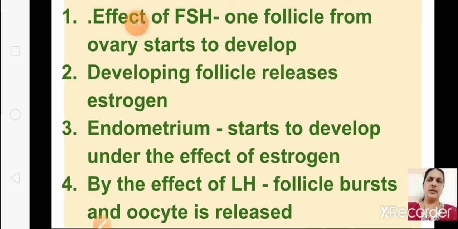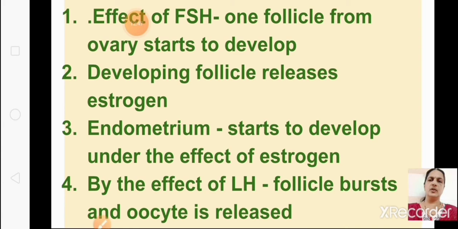First, with the effect of follicle stimulating hormone, one follicle from the ovary starts to develop. I told you one from left ovary, next one from right ovary, so alternate ovaries. Then the developing follicle releases which hormone? First estrogen. Then endometrium starts to develop under the effect of estrogen. By the effect of luteinizing hormone, the follicle bursts and oocyte is released.